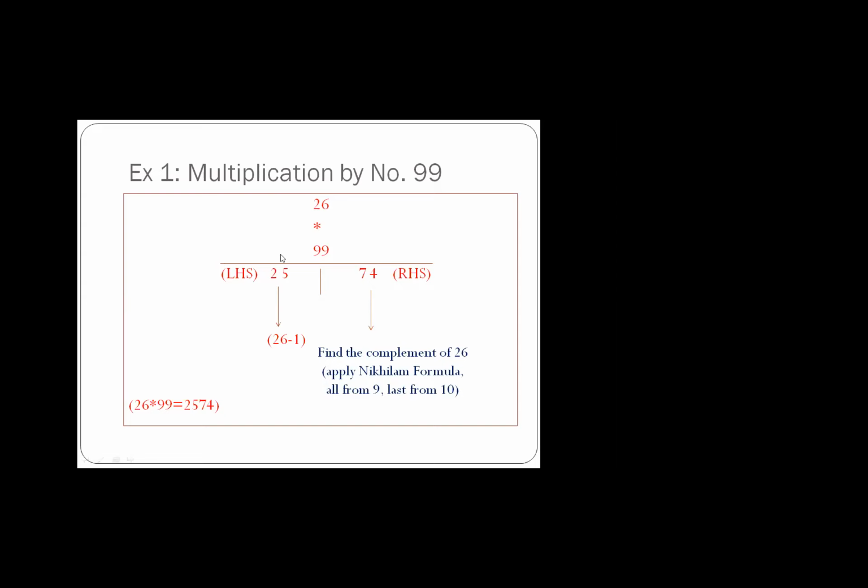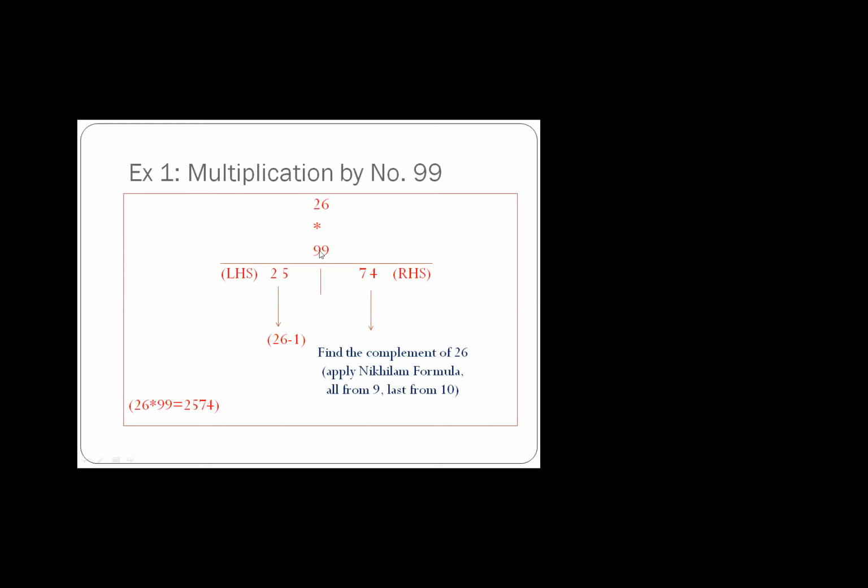How is it obtained? Just forget 99. The number in the 99 series, you have to forget that number. What is the other number? The other number is 26. Subtract 1 from this. So 26 minus 1 will become 25, right? So 25 is your left hand side part. Now, how to obtain the right hand side part? Apply the Nikhilam Sutra on 26. Just 9 minus 2 is 7, and the last digit is to be subtracted from 10, so 10 minus 6 is 4. So your answer will become 2574.